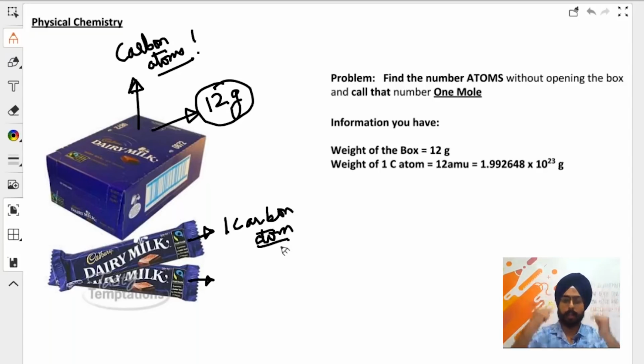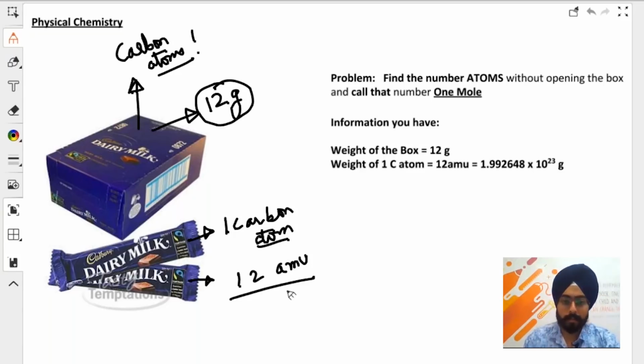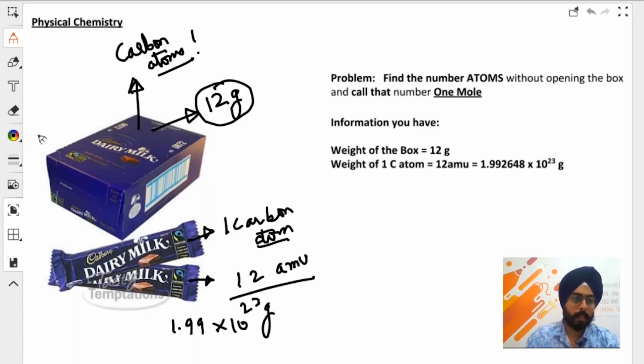Assume that the chocolates are equal to one carbon atom. The mass of these carbon atoms is 12 atomic mass units, or in grams it is 1.99 into 10 to the power minus 23 grams. So the information you have is here.